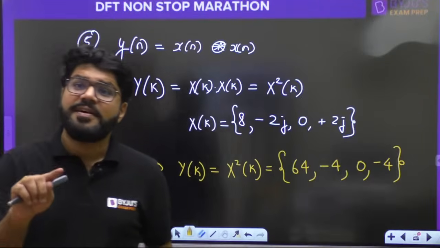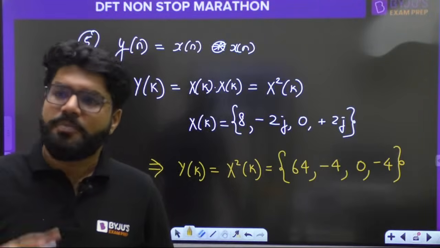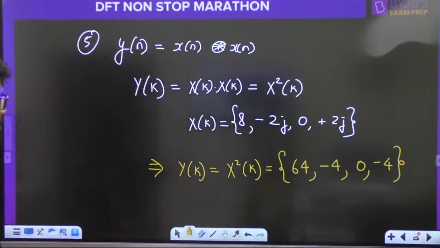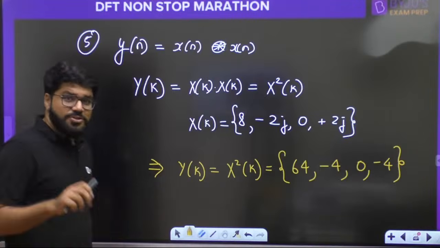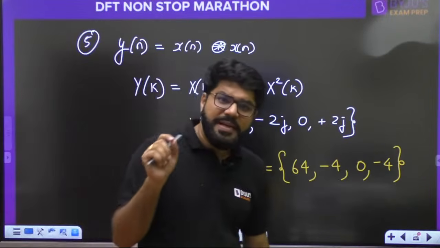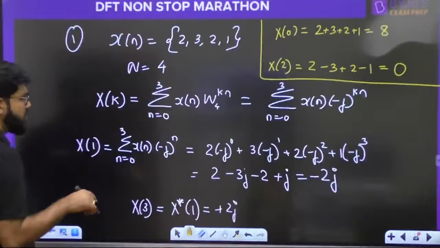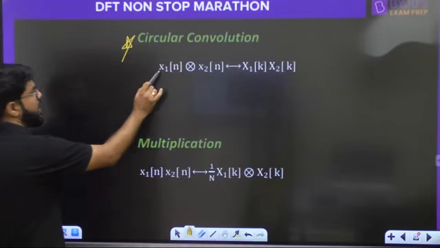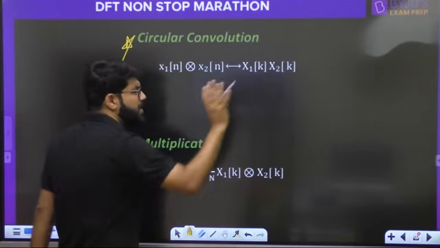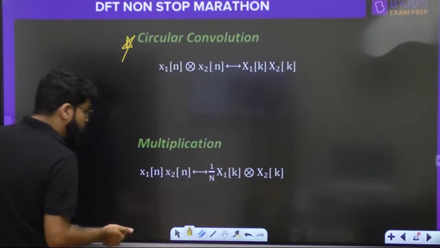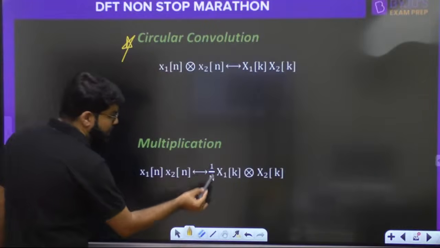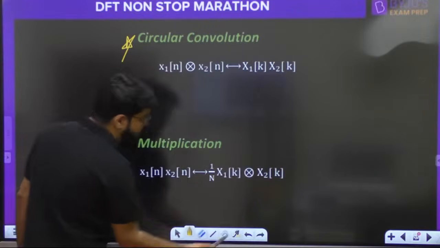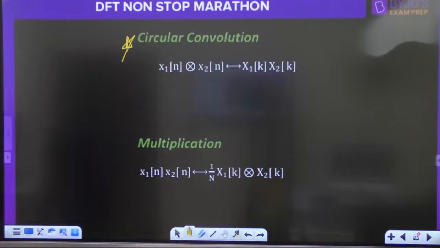That is in the multiplication property. The 1 by n you are mentioning is in the multiplication property. Have a look at the property once again. x1n convolution x2n is x1k into x2k, no doubt. When you do x1n into x2n, that is 1 upon n times the circular convolution of the DFTs.